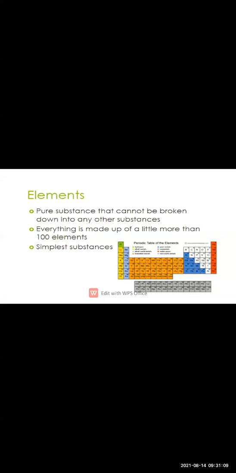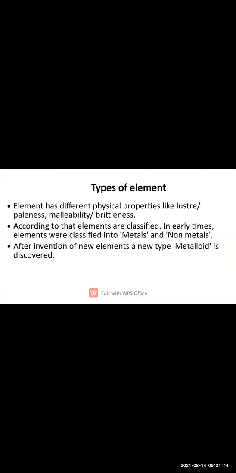These are the elements, the pure substances that cannot be broken down into any other substance. So these elements are in the pure form. Earlier there were about 100 elements in the periodic table, but according to research, we actually have 118 elements. I showed you in the periodic table also how the periodic table looks like. So we have 118 elements present in the periodic table.